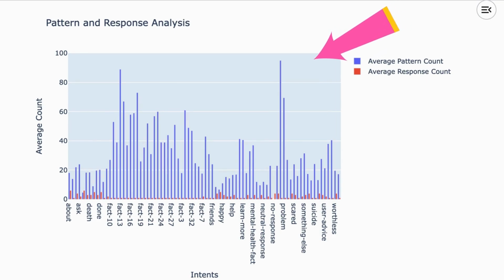This plot shows the average count of patterns and responses for each intent. The blue bars represent the average pattern count, while the red bars represent the average response count.